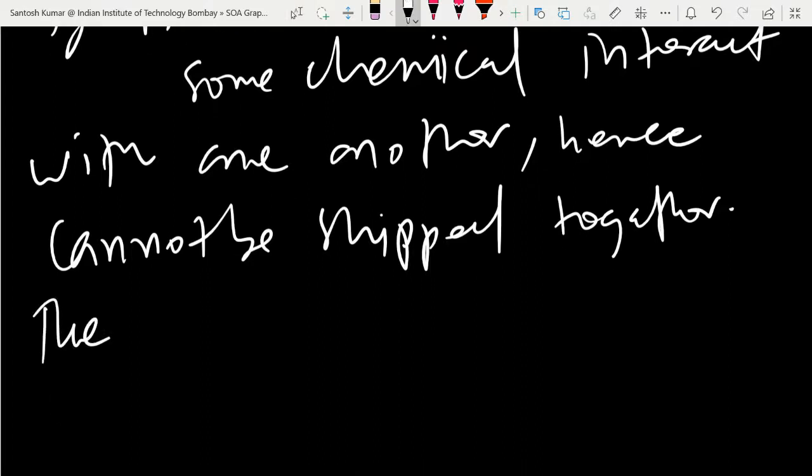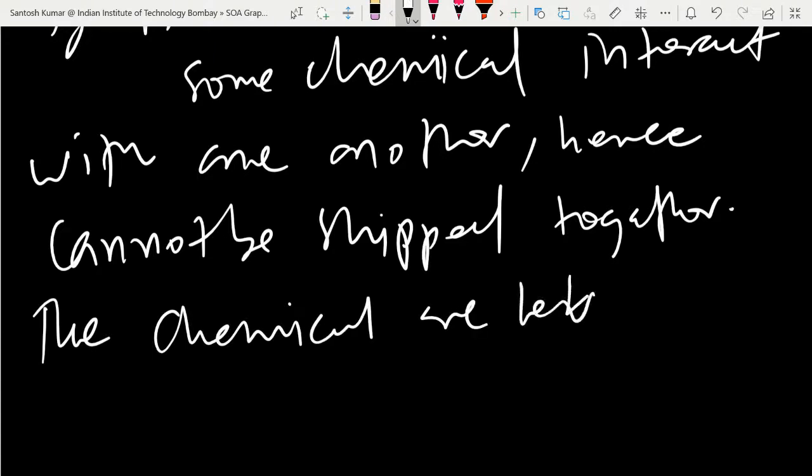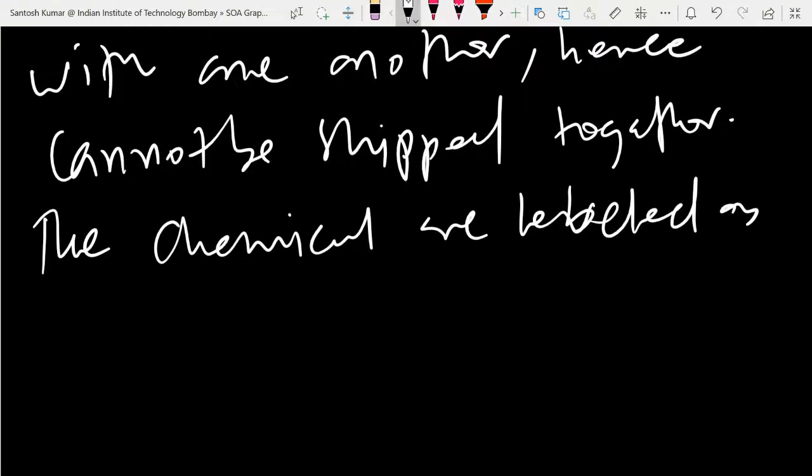The chemicals are labeled by name, like C1 is first, C2 and so on. There are 8 different chemicals.